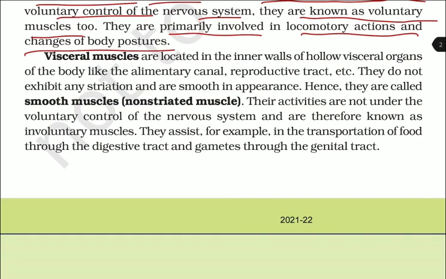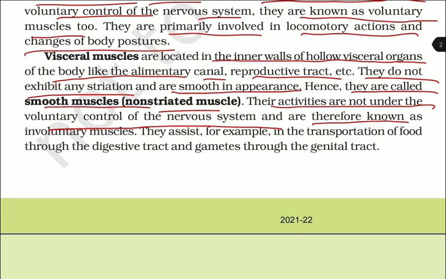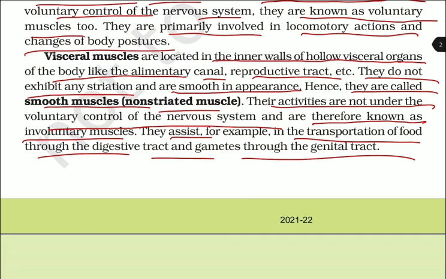Visceral muscles are located in the inner wall of the hollow visceral organs of the body, like the alimentary canal, reproductive tract, etc. They do not exhibit any striation and are smooth in appearance. Hence, they are called smooth muscles or non-striated muscles. Their activities are not under the voluntary control of the nervous system and are therefore known as involuntary muscles. They assist, for example, in transportation of food through the digestive tract and gametes through the genital tract.